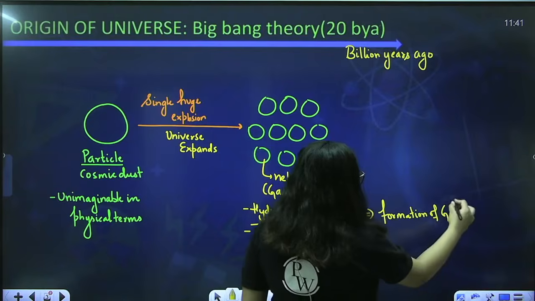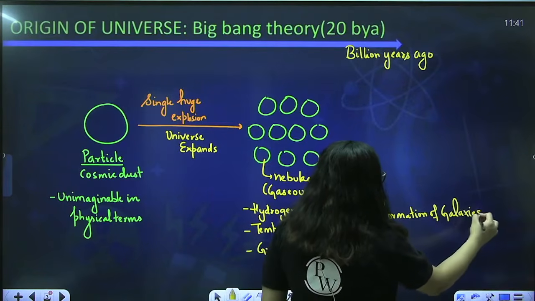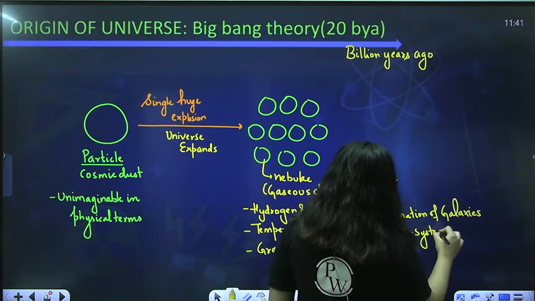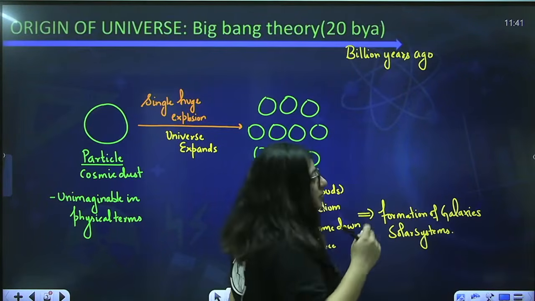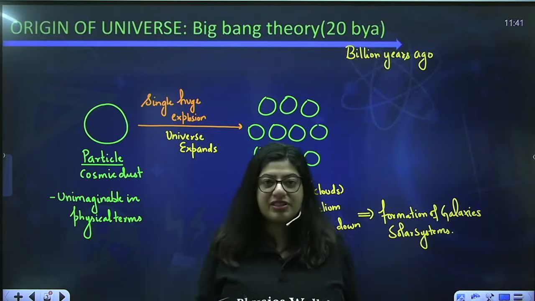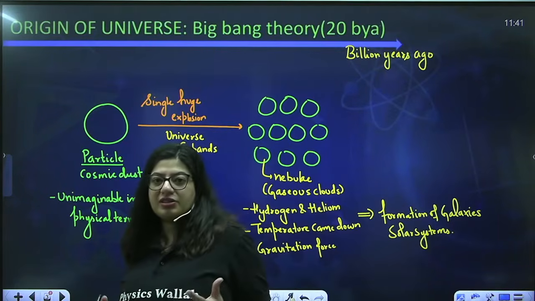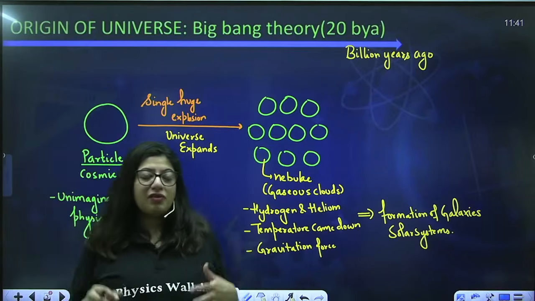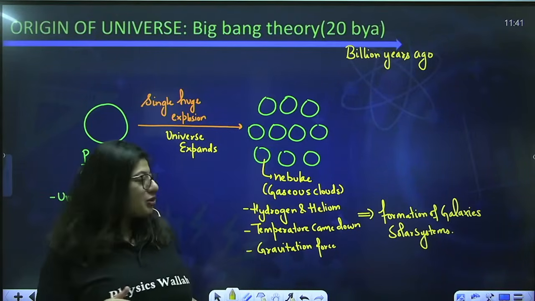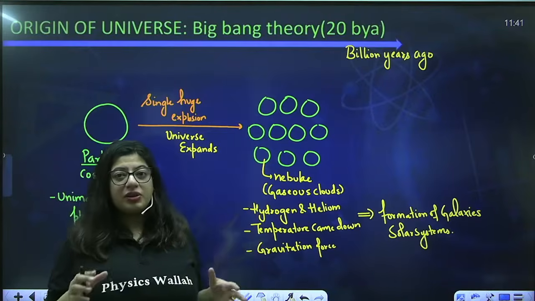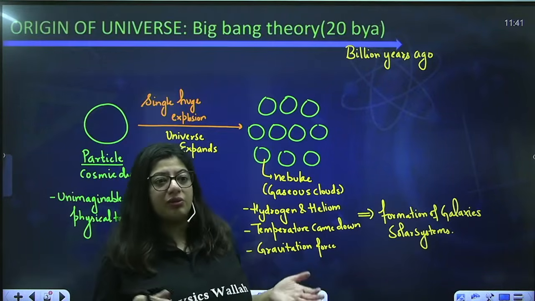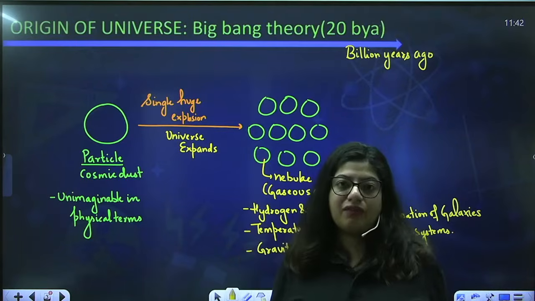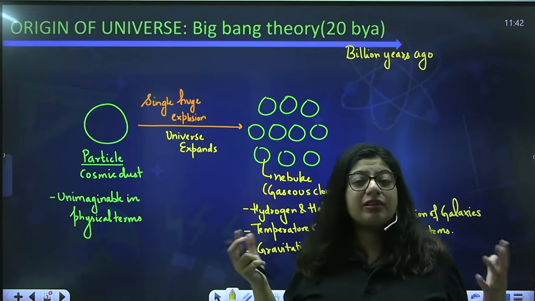Formation of galaxies, solar systems, right? Like we say, every solar system has its big star, which is the sun, and around that the planets move. So imagine how many solar systems will be present if you have a lot of galaxies, right? But in our solar system right now, we only know that our planet is the one which is capable of holding life, but we are exploring the other planets also.